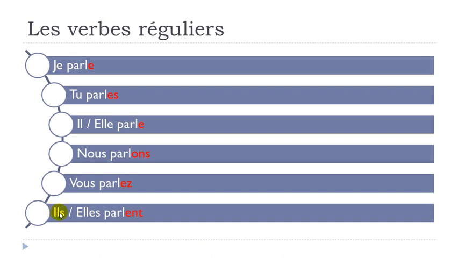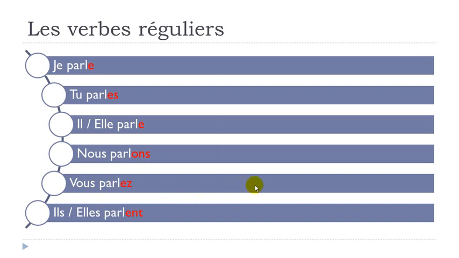So you get ils parlent, elles parlent, pronounced the same way as il parle, elle parle. The good news is that it's the same phonetic form. And then you've got nous parlons and vous parlez.